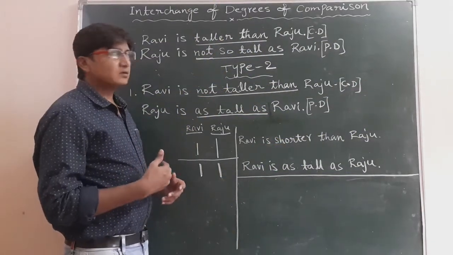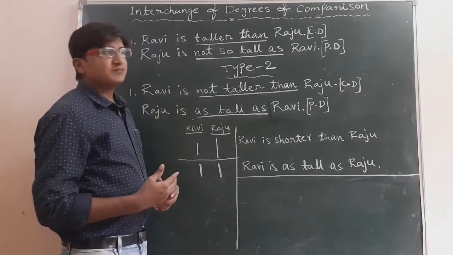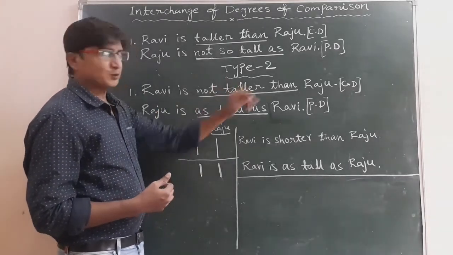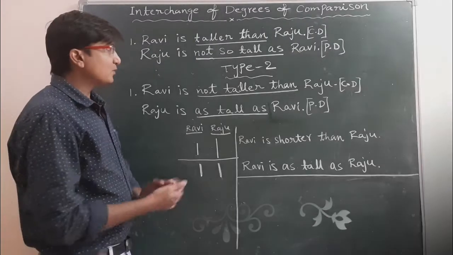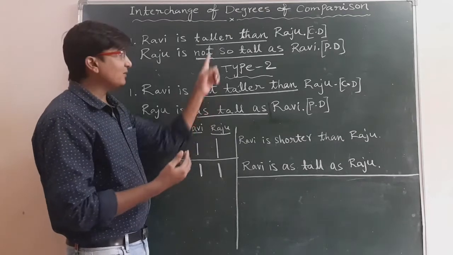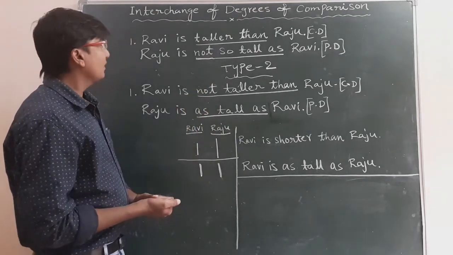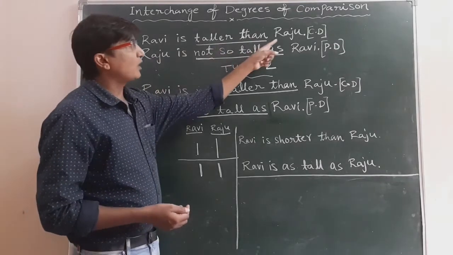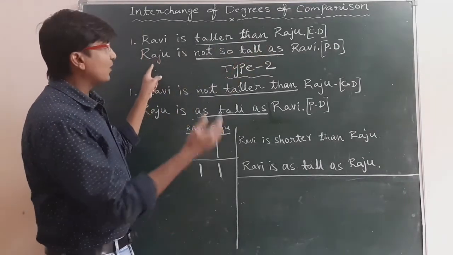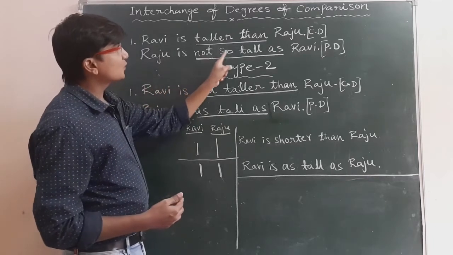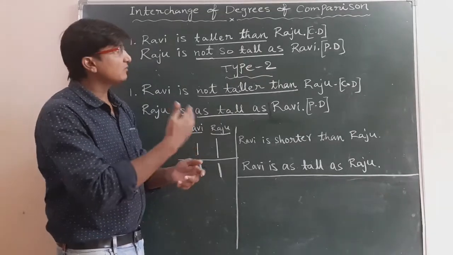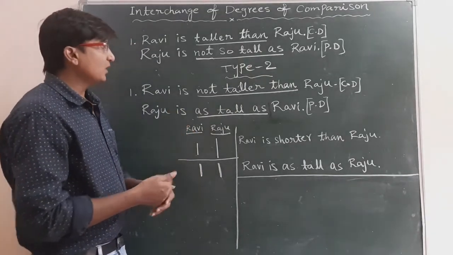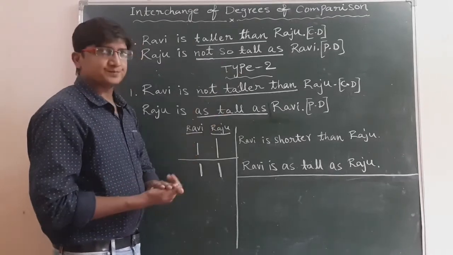And in this video we are going to learn about interchange of degrees of comparison type 2. So before that let us see even type 1. I have written here: Ravi is taller than Raju. So positive degree is: Raju is not so tall as Ravi. So this is the first type that we learnt in my previous video. So today we are going to learn about type 2.